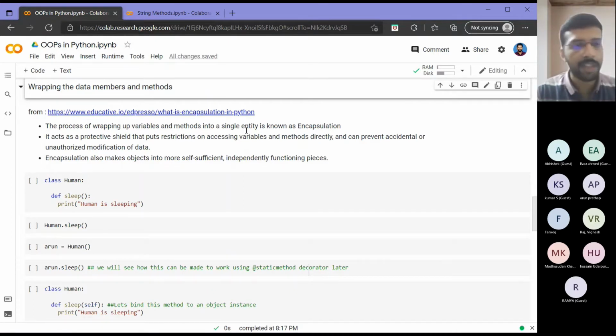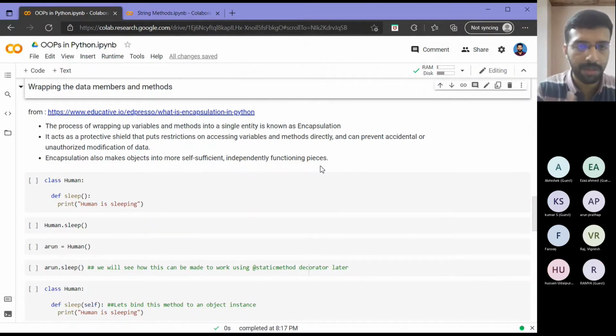And it acts as a protective shield that puts restrictions on accessing variables and methods directly and can prevent accidental or unauthorized modification of data. Encapsulation also makes objects more self-sufficient, independently functioning pieces. So these are standard things that you get in interviews. What is encapsulation? What are the protections that you get by it? And what are the characteristics once you put data members or attributes into it?